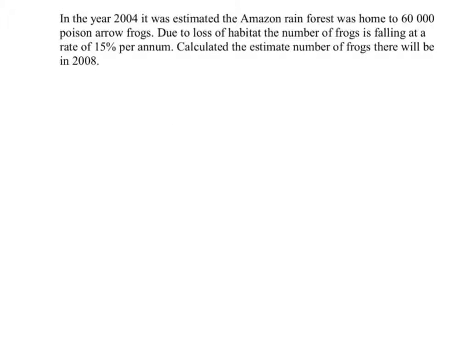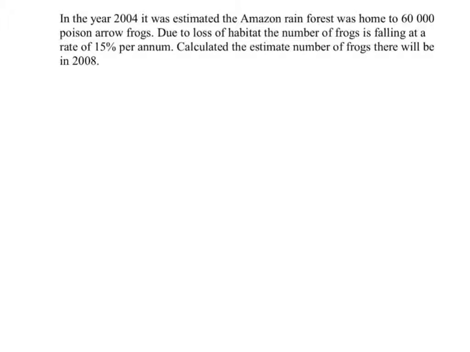Okay, our third example, and this is an example of depreciation. In the year 2004, it was estimated the Amazon rainforest was home to 60,000 poison arrow frogs. Due to loss of habitat, the number of frogs is falling at a rate of 15% per annum. Calculate the estimated number of frogs there will be in 2008.